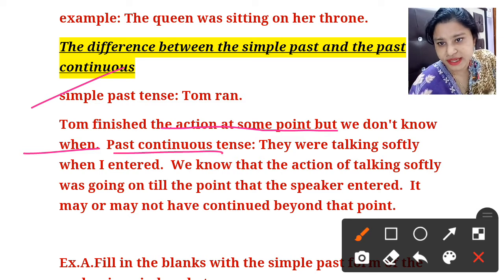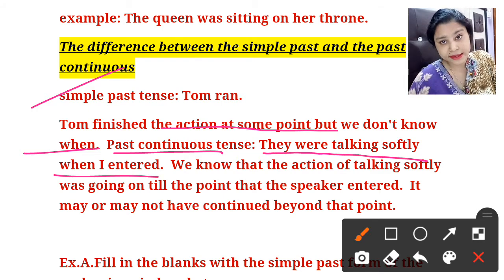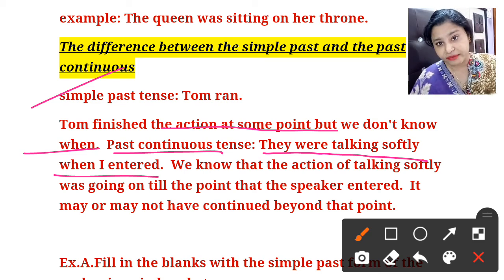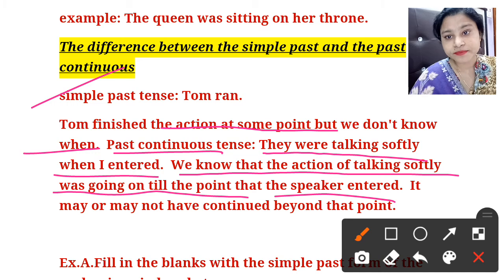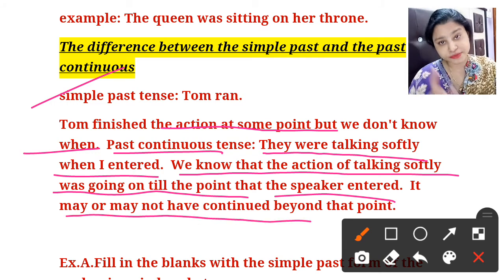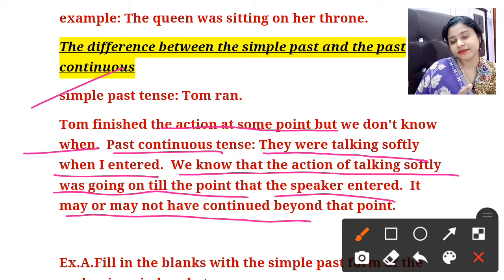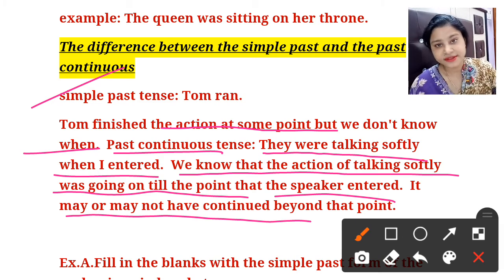Past continuous tense: they were talking softly when I entered. So here it is very clear: they were talking softly when I entered. We know that the action of talking softly was going on till the point that the speaker entered. It may or may not have continued beyond that point. So I hope that is clear. So what is the difference? Here in past continuous tense, another action starts just as the first one is going on.